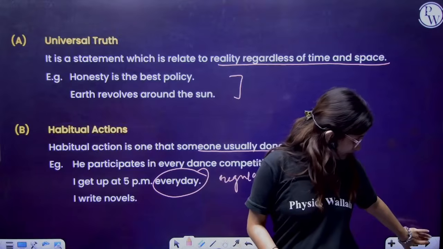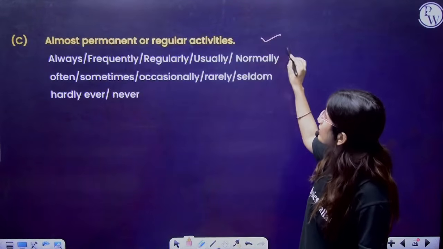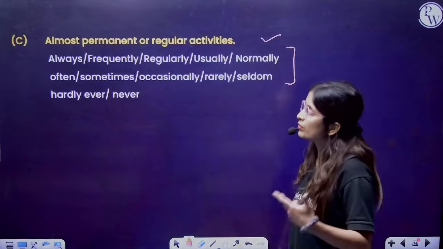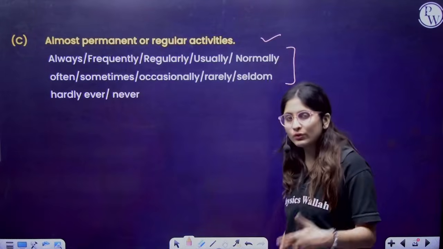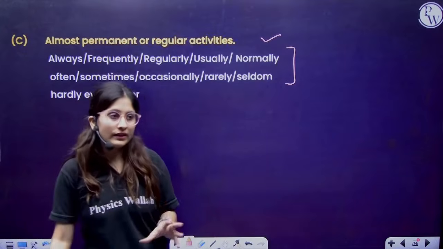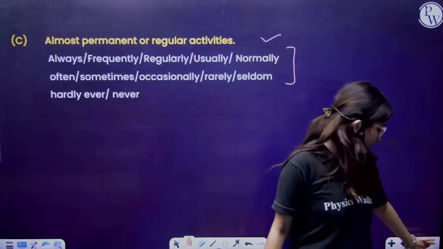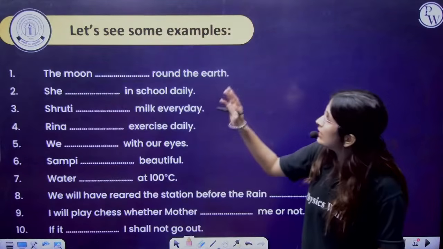Fine. Now, almost permanent or regular activities, with words like normally, sometimes, occasionally, never, hardly ever, always, frequently. So these are the words which we say are based on present indefinite. Fine. Now, let's see some examples.